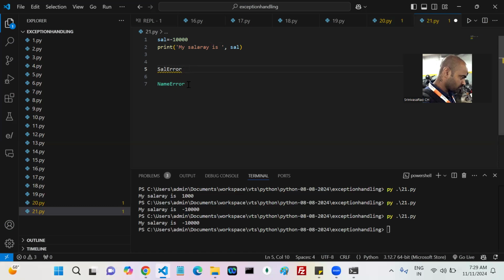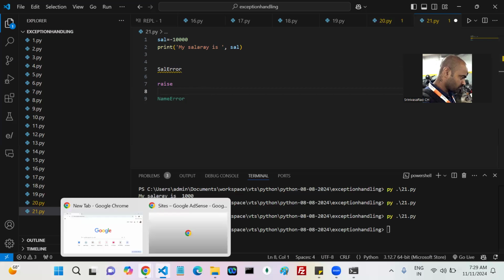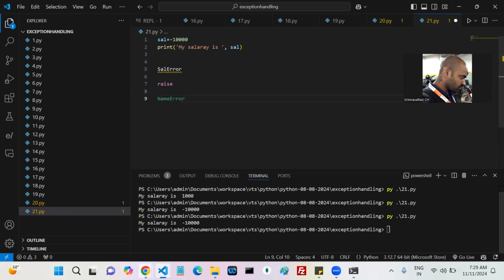So my question is, like NameError, I want to create my own exception class like SalError. Whenever my salary is negative, can you create an object for this SalError and throw an exception? How can we throw an exception manually? By using one statement, a keyword called raise. By using raise we can throw an exception. Understood? Got my point? Okay, how we can create it, we'll see in the next session.